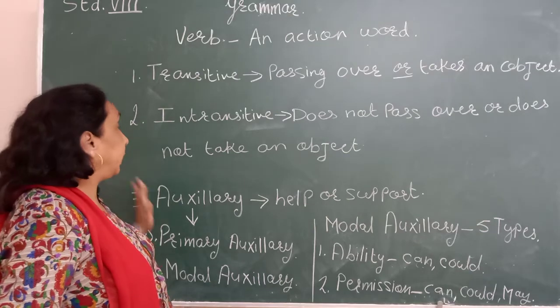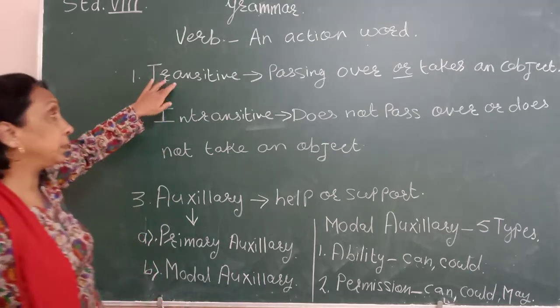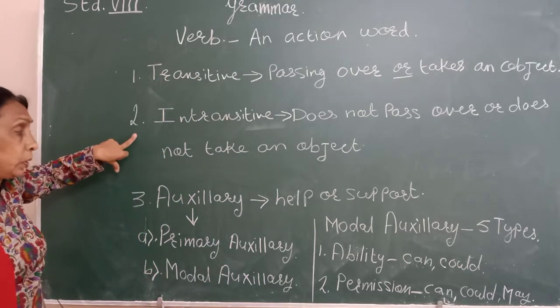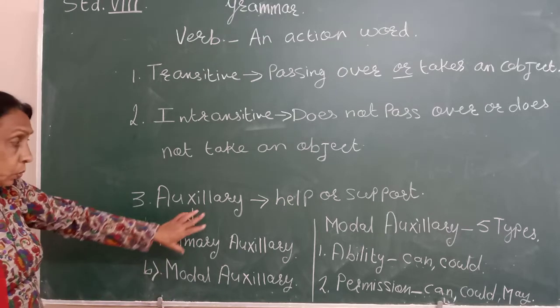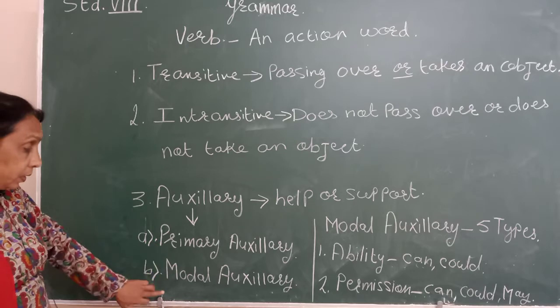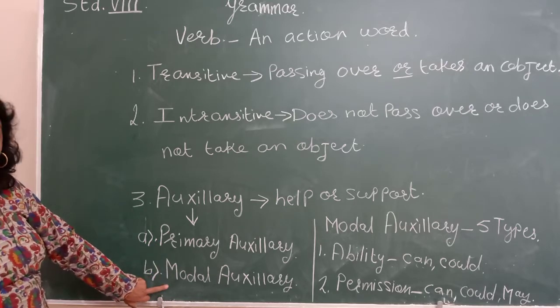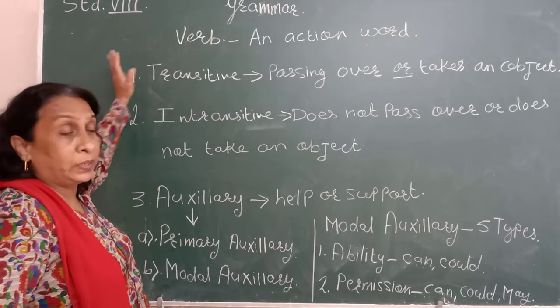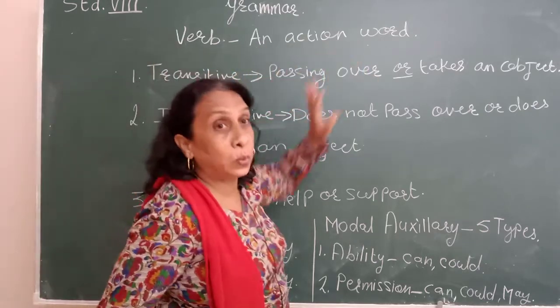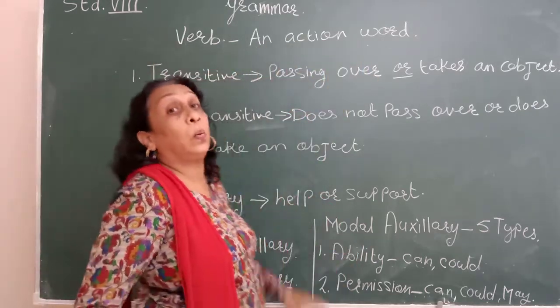Now verbs are of three types: transitive verb, intransitive verb, and auxiliary verb. In auxiliary verb also two types are the primary auxiliary and modal auxiliary. This we are going to do. I am going to explain to you. But first we will come to this. What is a verb? An action word is called a verb.